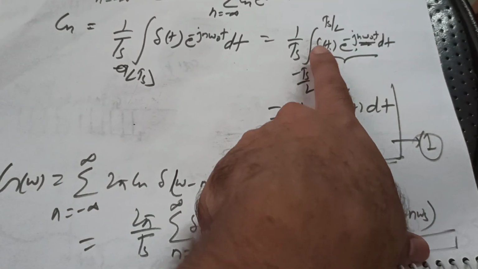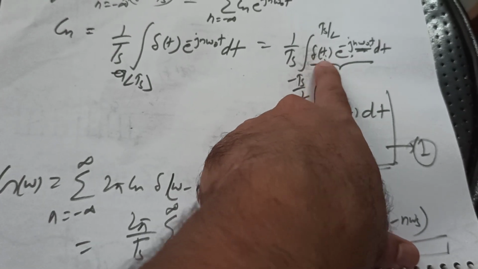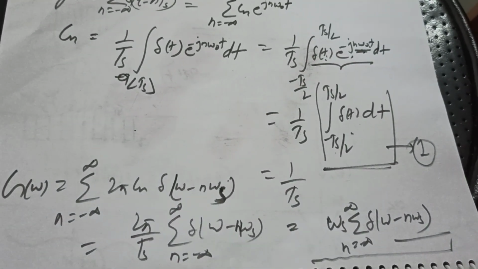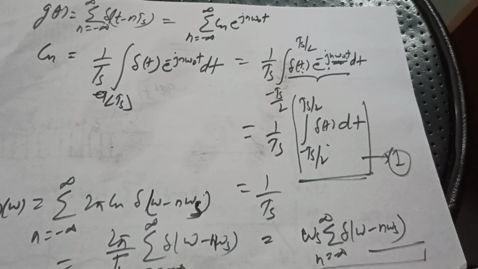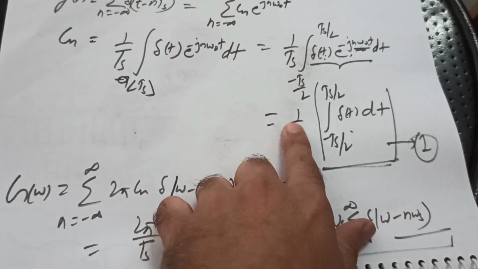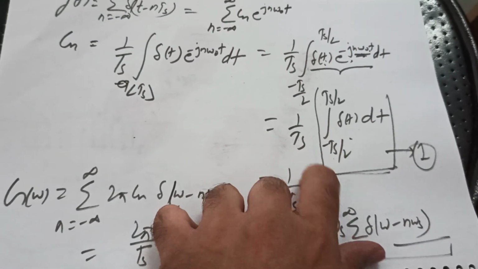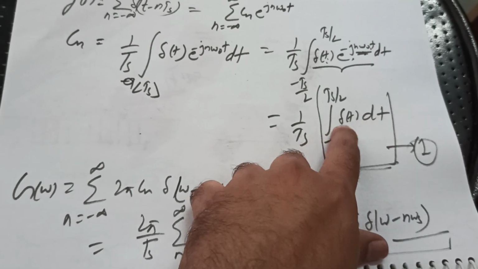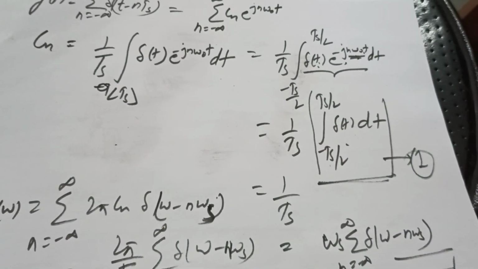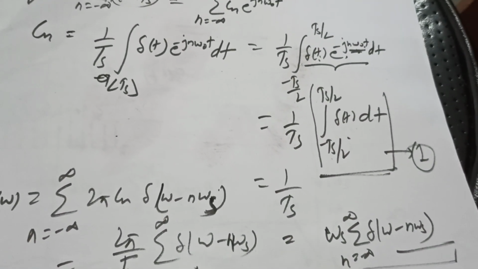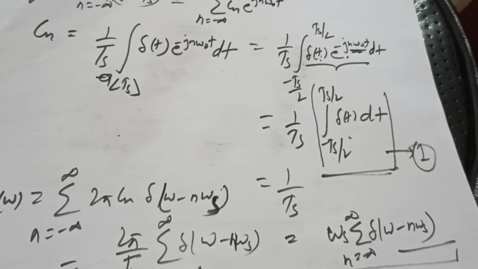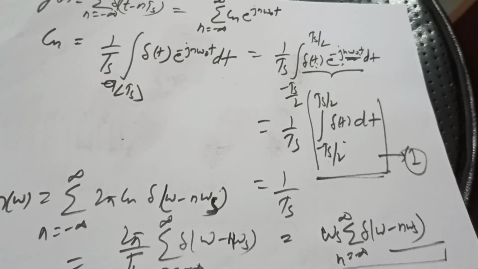So this will give us t equals 0 here, g(n omega naught t). So this will become 1 comes out of the integral, this is 1 by Ts, integral from minus Ts by 2 to Ts by 2 of delta(t) dt, and as the delta(t) is within the range of minus Ts by 2 to Ts by 2, it will give me 1. So Cn is 1 by Ts.